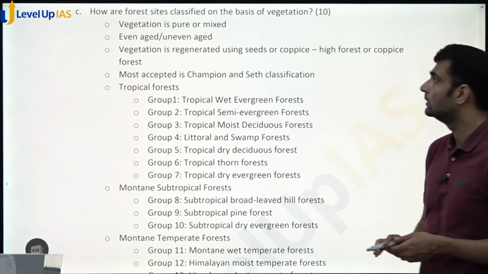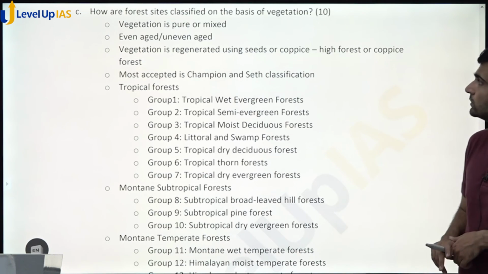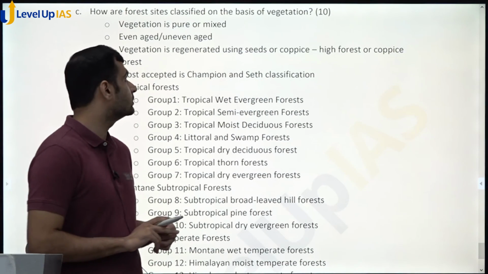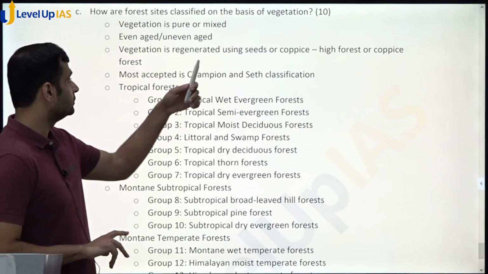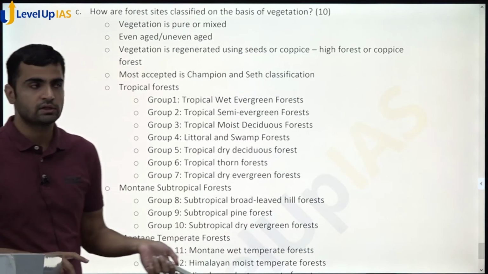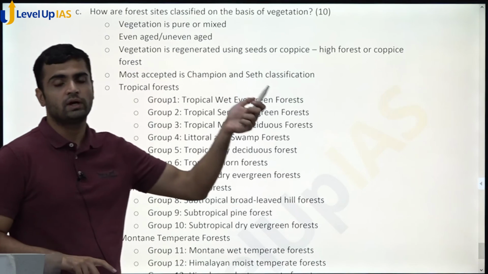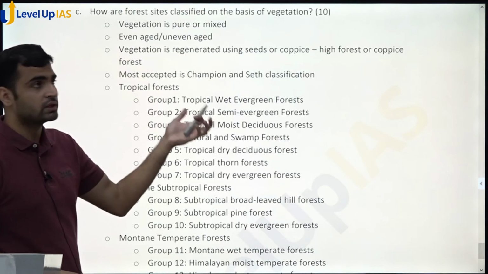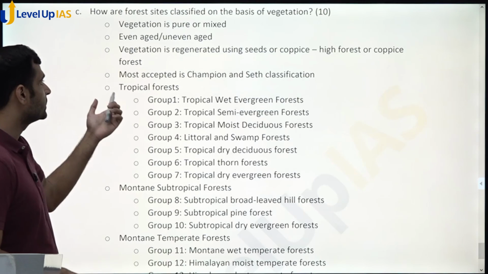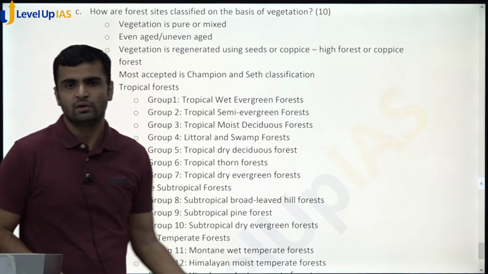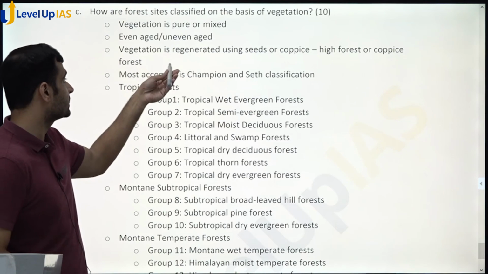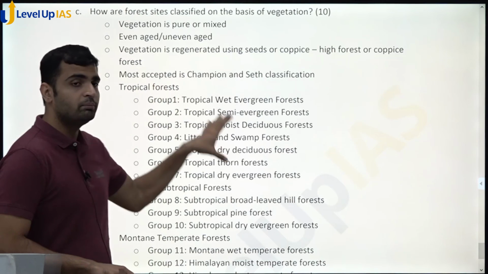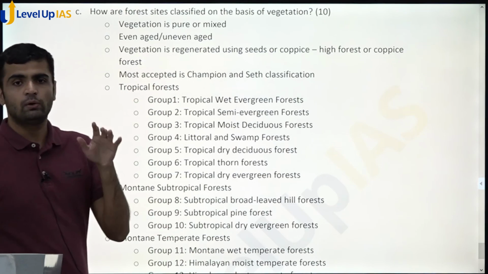Then question number 3: how are forest sites classified on the basis of vegetation? Standard question, not much to explain here, but I just wanted to tell you that the main question is about Champion and Seth's classification only, but there are other ways to classify as well based on vegetation. So basically, for example, is vegetation pure or mixed? Is vegetation even-aged or uneven-aged? Is vegetation regenerated using seeds or coppice? So these are also classifications based on vegetation only, but the question mainly I believe is asking about Champion and Seth's classification, which anyway you will have to mug up.